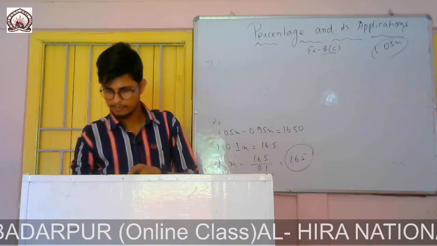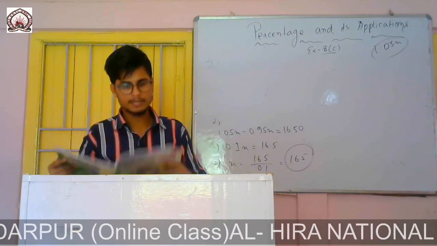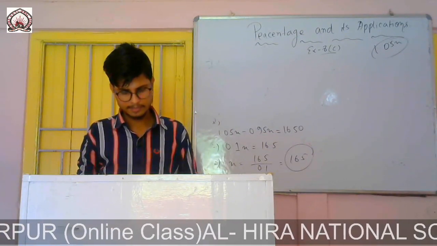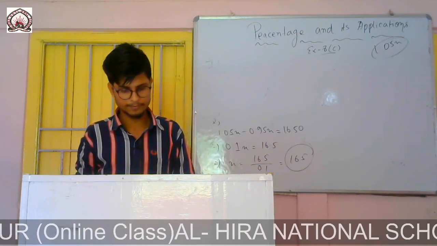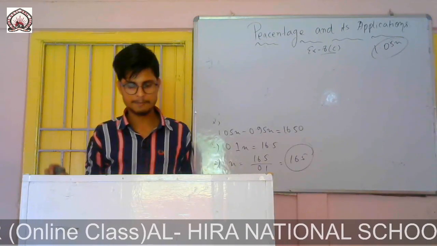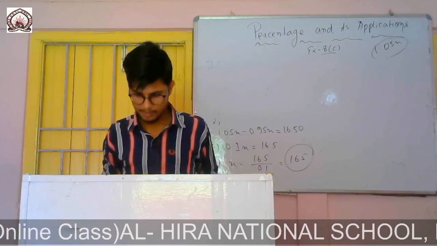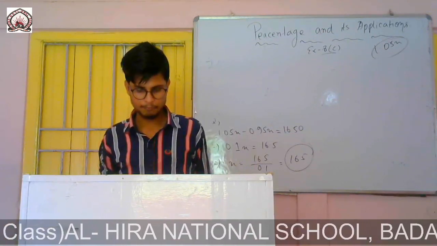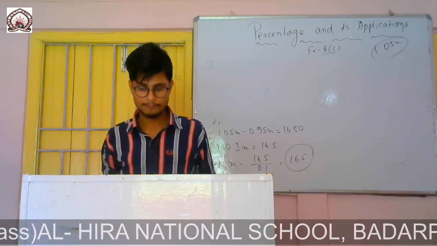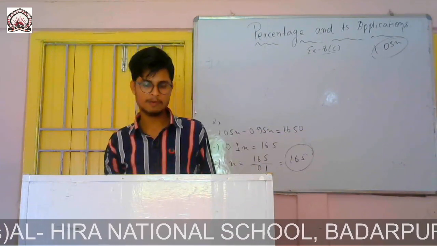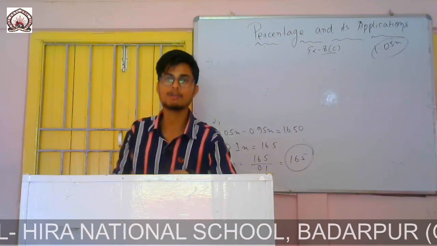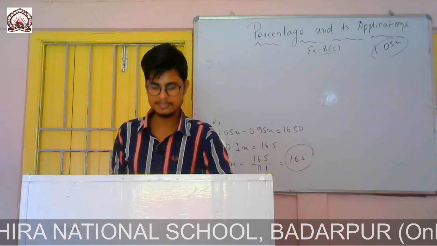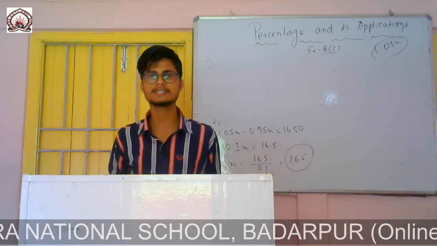Oh, sorry, question 8 is left, no? Question 8. By selling an article at rupees 67.50, a carpenter loses 10%. How much percent would he gain or lose by selling it for rupees 82.50? First of all, you find the cost price. The selling price is given and the loss percent is given. Selling price is 67.50, loss percent is 10%.